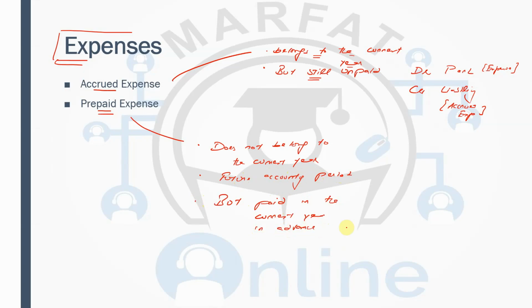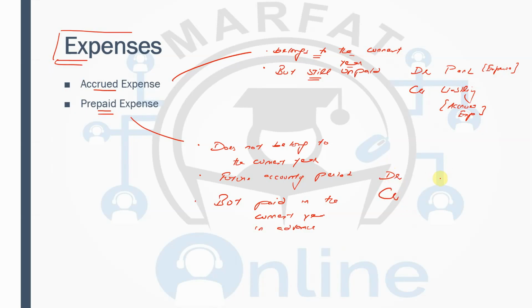So you see, prepaid expense is the expense that does not belong to the current year. This is not the expense of this year. And this expense belongs to some future accounting period. It can be any immediate period or, for example, any other period. But it has already been paid in the current year. Now, based on the definition, we are going to make the double entry of it.